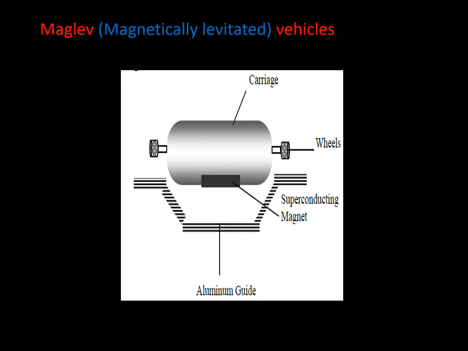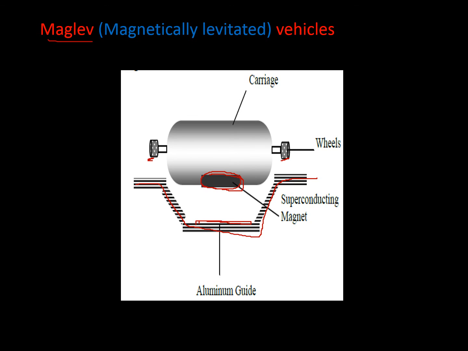Next, one of the important applications of superconductivity: the magnetically levitated vehicles, simply maglev vehicles. Here we have a big guided rail, and beneath the carriage, beneath the cabin, we have a superconducting magnet, and we have wheels, and these wheels are retractable. It works like an airplane wheel. So here we will have an aluminum guide.